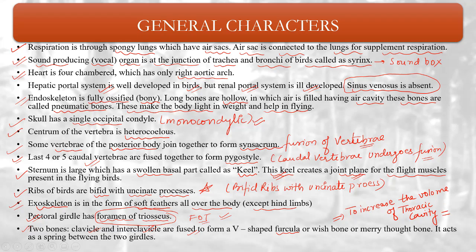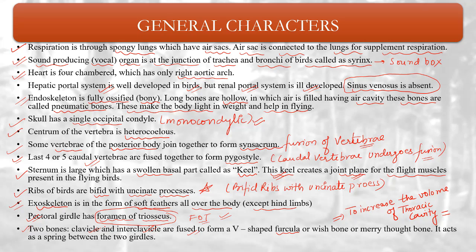Understood? So these are some more general characteristics in which you have to remember the major points. Monocondylic, they have only one condyle. The type of vertebrae is heterocoelous. Then synsacrum: the posterior vertebrae undergo fusion. This fusion is known as synsacrum. Then the last 4 to 5 caudal vertebrae fuse to form the pygostyle.